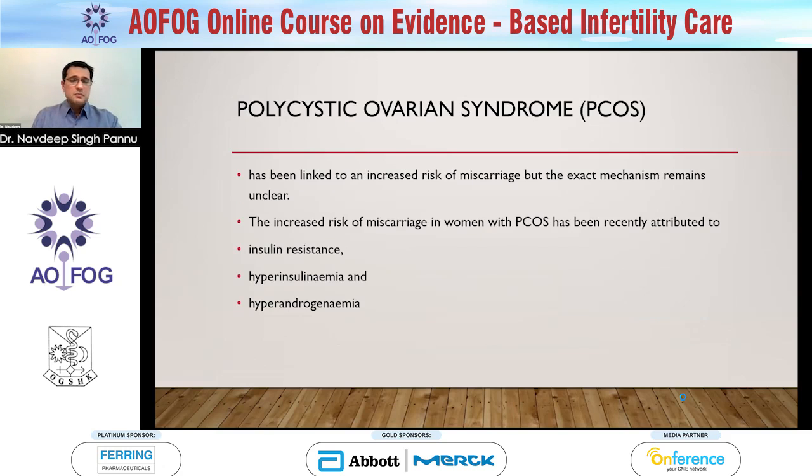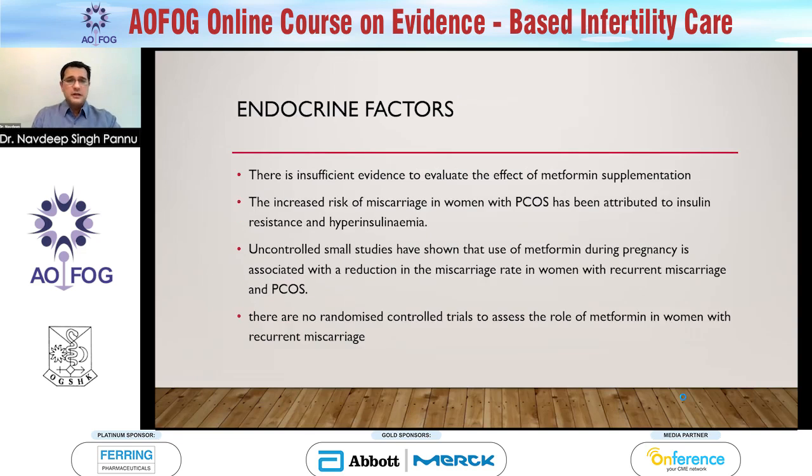As for polycystic ovarian syndrome, it has been linked to increased miscarriage risk in patients, but how it happens remains rather unclear. But mostly we feel that it's probably due to insulin resistance, hyperinsulinemia, and hyperandrogenemia. Weight loss has definitely been advised for these patients, and also a reduction in the sugar in the diet, the carbs. And next would be metformin. Metformin just helps them to use up the sugar more efficiently and reduces the insulin resistance. But the evidence on it is not very strong also.